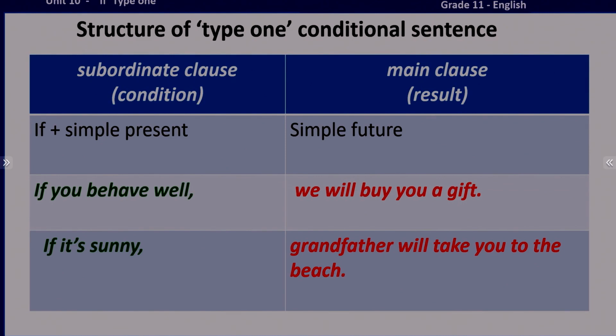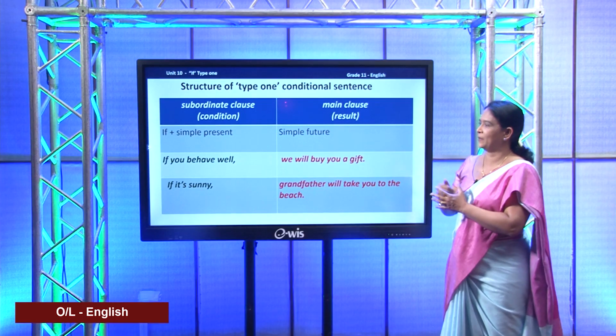Is that clear? The condition comes with if, so you have to have if and the simple present verb. What happens to the main clause then? There is a verb there as well. The verb in the main clause should stand in simple future. I have given you examples.